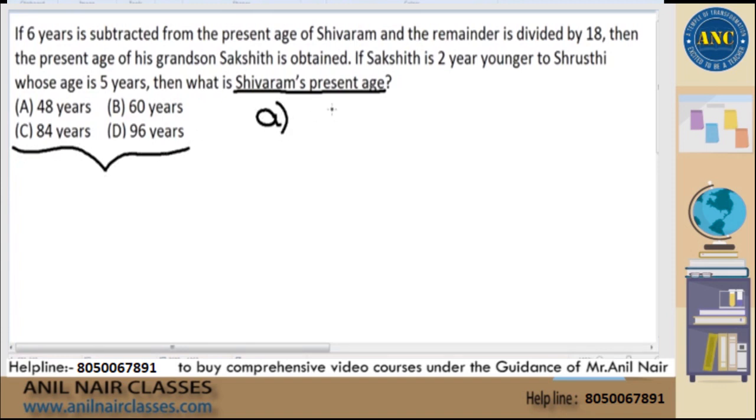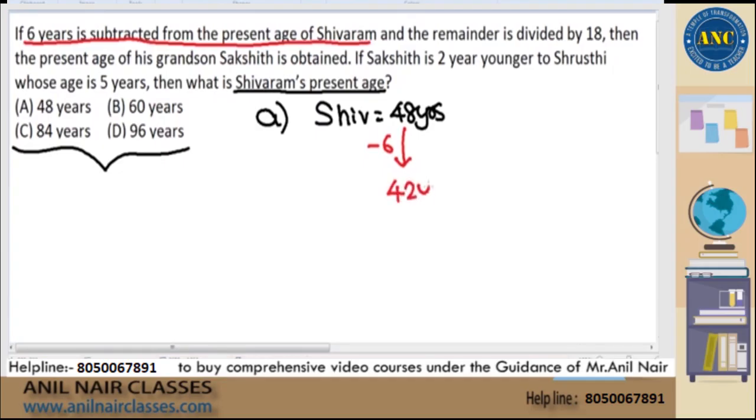First option, if I take Shivaram as 48 years, read the first statement. If 6 years is subtracted from the present age of Shivaram, I will subtract 6. It becomes 42 years, right? And the remainder is divided by 18.